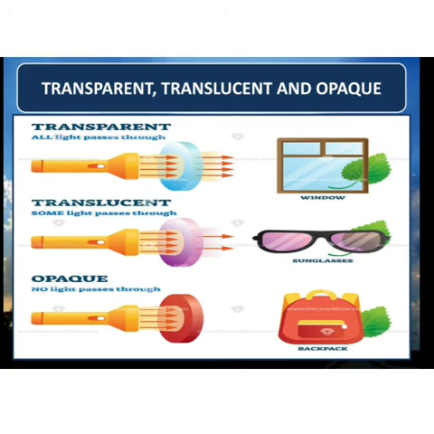Next, there are 3 different types of objects, or we can say that light passes through objects in 3 different ways. These objects can be transparent, translucent and opaque. Starting with the transparent objects, the objects through which all the light passes are known as transparent objects. For example, glass and air, pure water. Through them we can easily see the other side. So they are known as transparent objects.